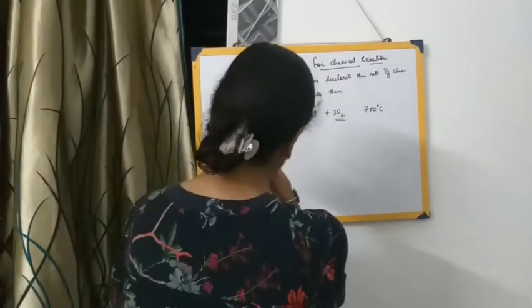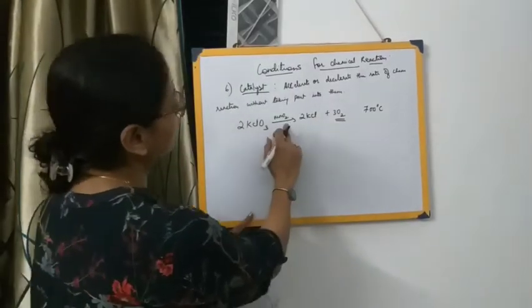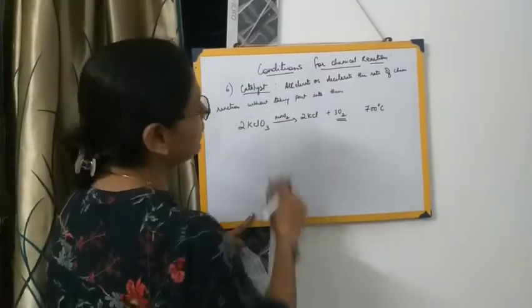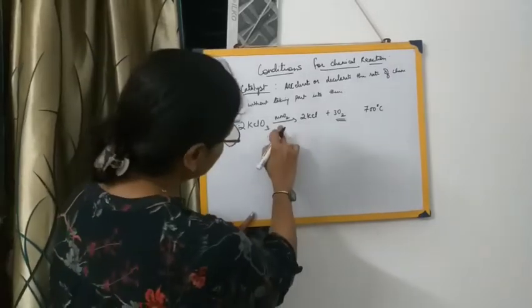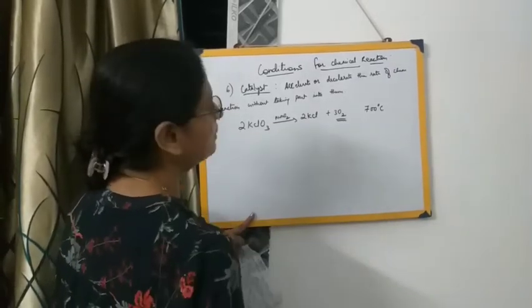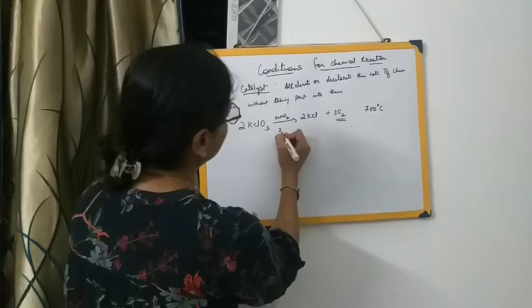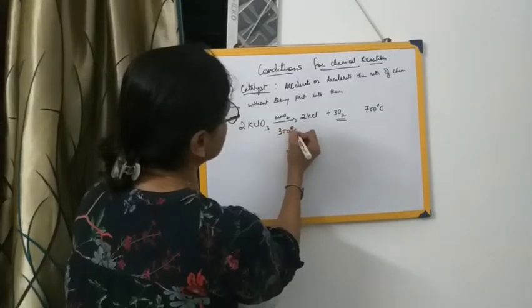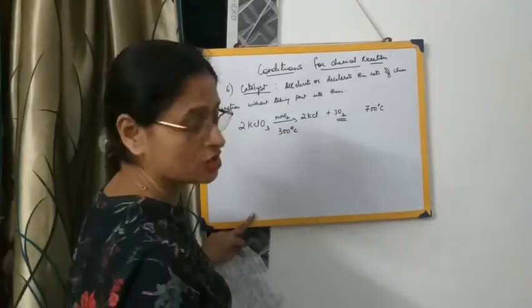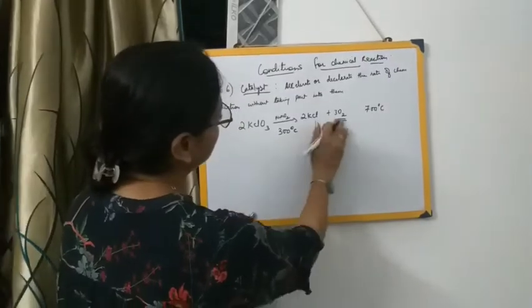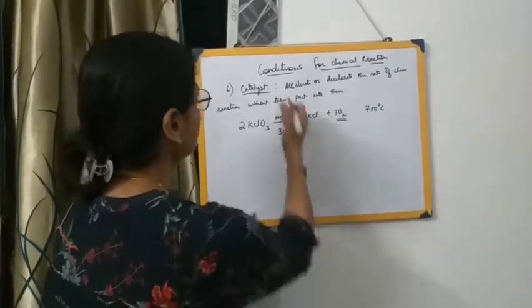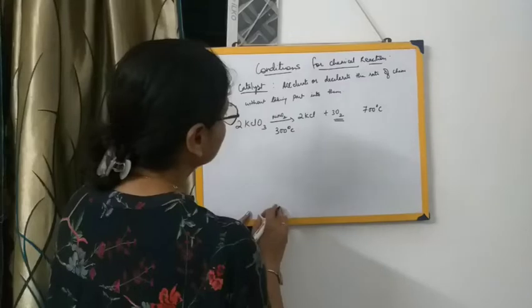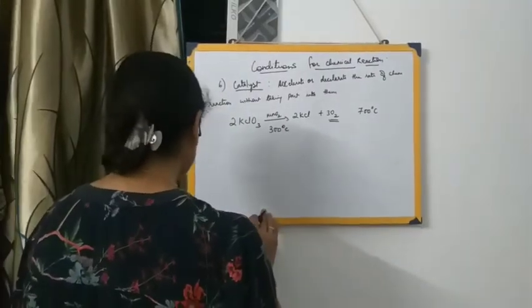The process takes place slowly. So what do we do? We use a chemical substance, manganese dioxide. This manganese dioxide will increase the rate of the chemical reaction, and the reaction will take place at 300 degrees Celsius instead of 700 degrees Celsius. So at a much lower temperature we get our required product. This is one catalyst, a positive catalyst.